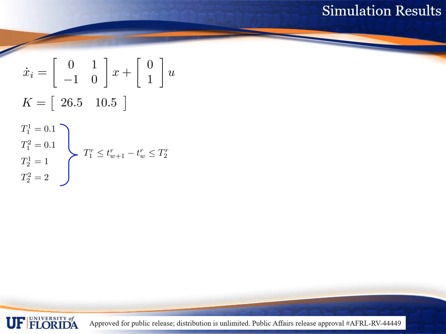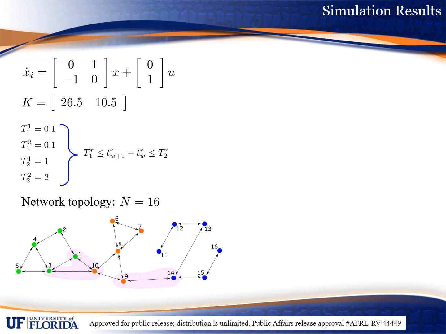Note that these parameters must be selected such that the Lyapunov function is non-increasing for all time. Also, whenever a timer reaches 0, the timer is randomly reset to a value within the closed interval from T1 super R to T2 super R. For simplicity, the dynamics of each agent in this example are those of a harmonic oscillator. A 16-agent multi-agent system is considered with the following network structure.